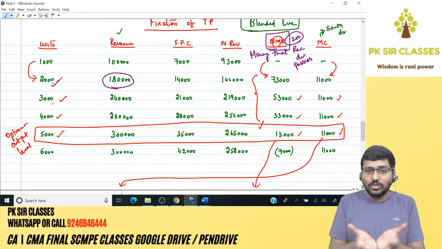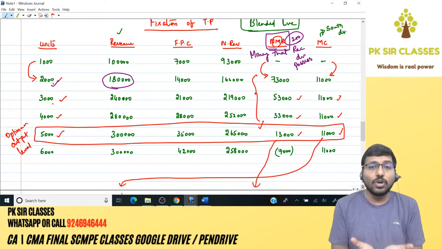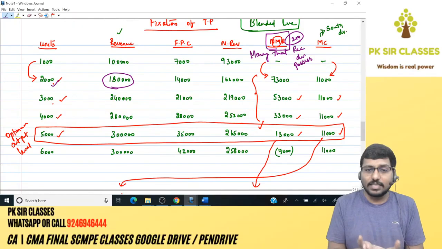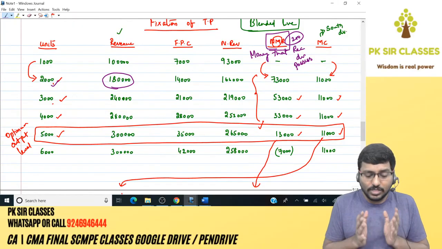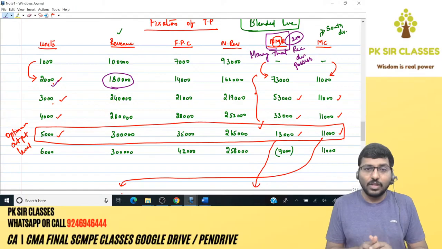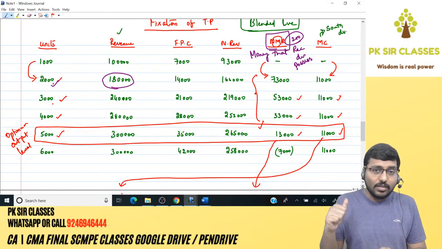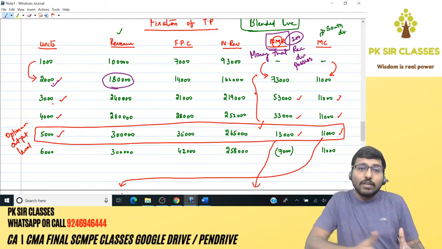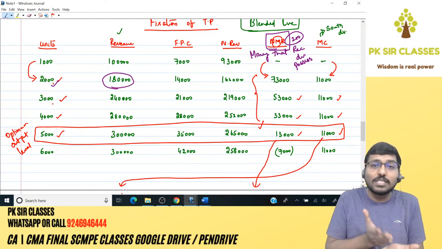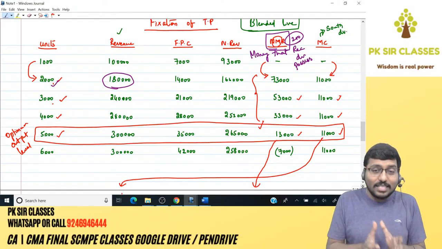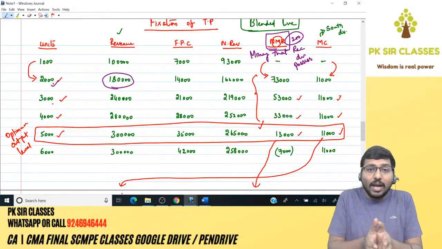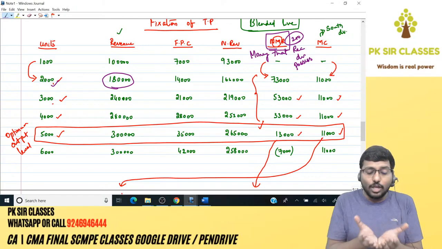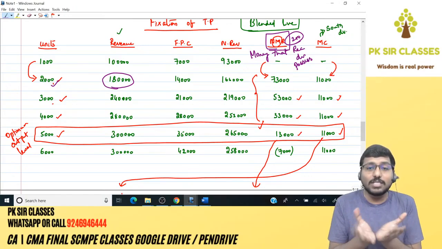How much have I got right now? 1,66,000. In the previous level, that is the 1,000 units level, I already have 93 with me. So how much is the extra revenue, the extra cash, that I've got? 73. So 73 is the extra cash that I've got to buy the extra number of units. You understand the point? So the money that I've got is nothing but 73 with me.